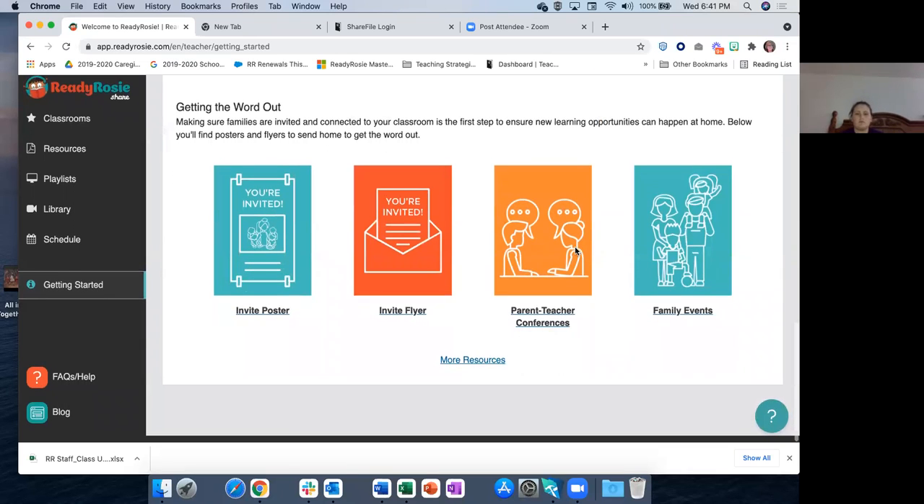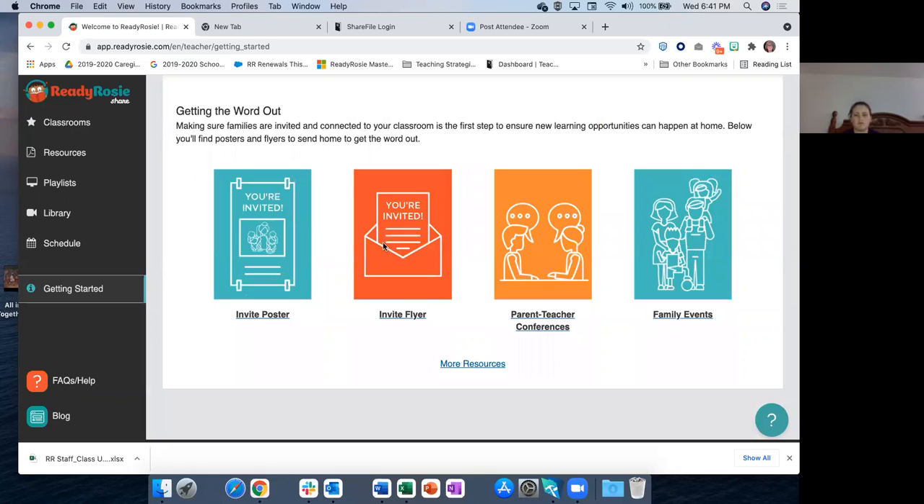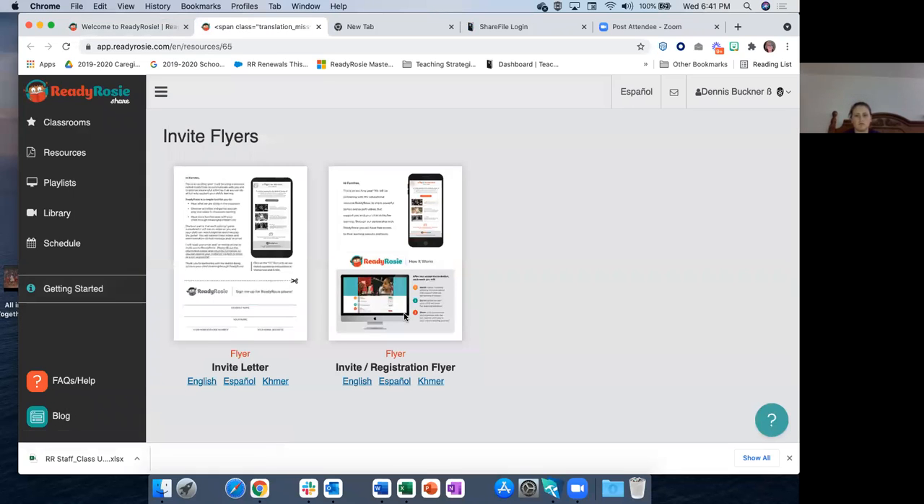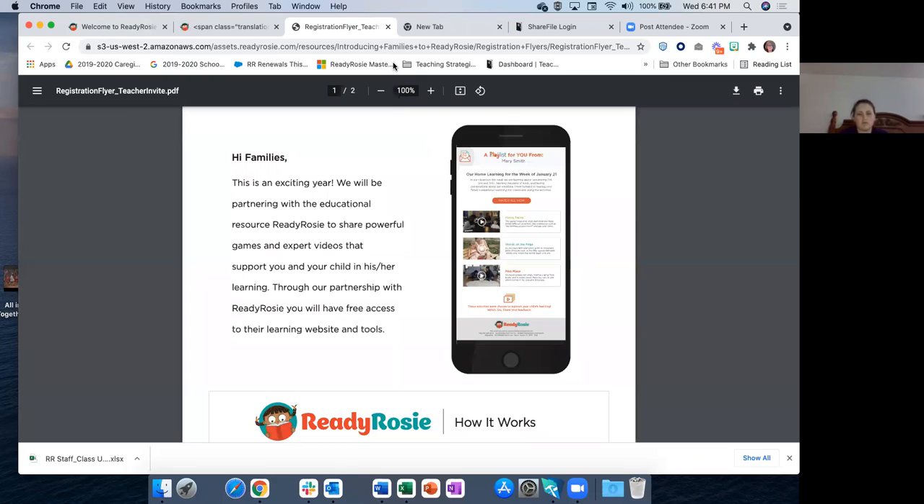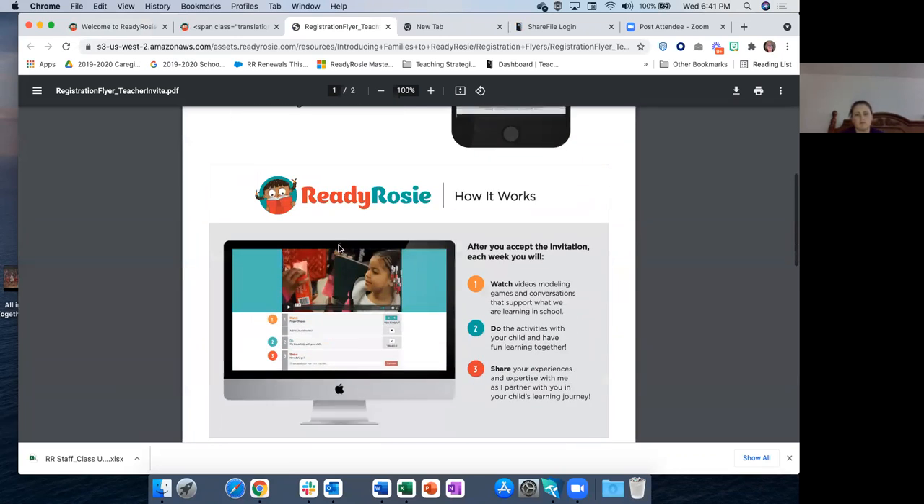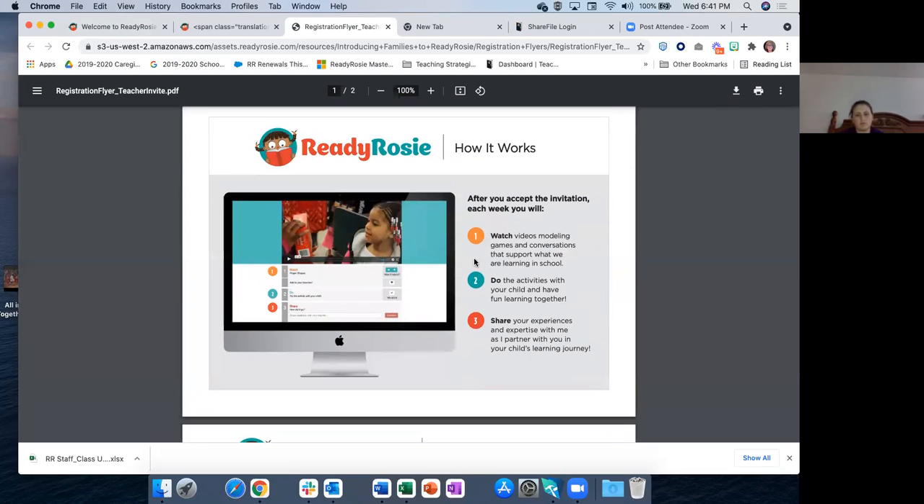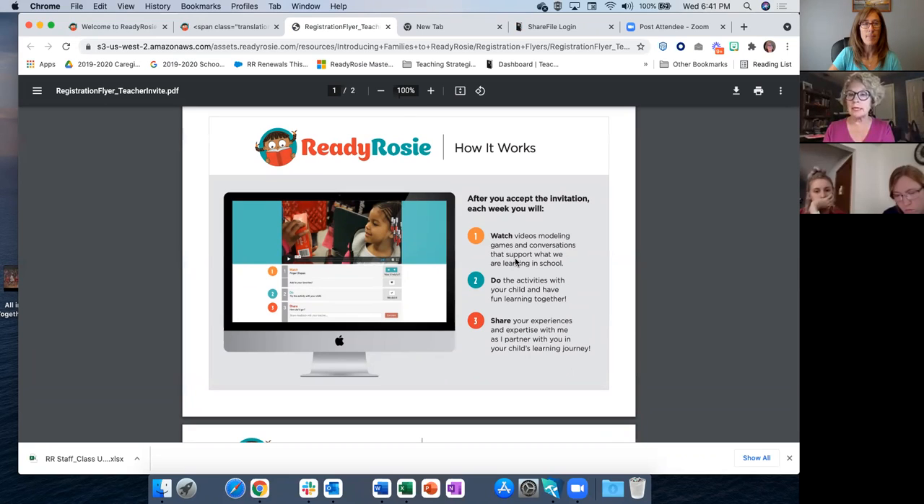Then as you scroll on down at the bottom of that getting started page, this invite flyer right here is the one that we recommend you send out to your families ahead of time, so they have a heads up about Ready Rosie. It comes in English and Spanish, as all of our information does. And when you click on it, the first page just says you're partnering with Ready Rosie, you're so excited, kind of a little bit about the videos. Then it shows them that you want them to watch the video, put the video down, do the activity with their child, and then share how it went on that commenting feature right below the video.